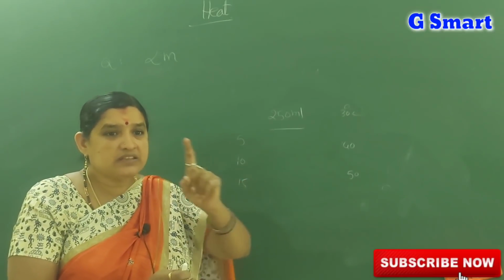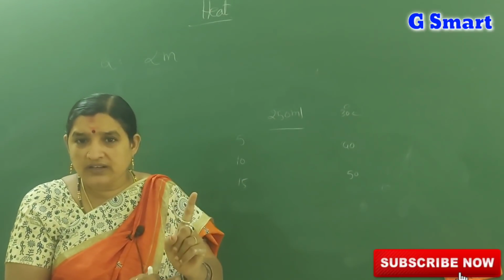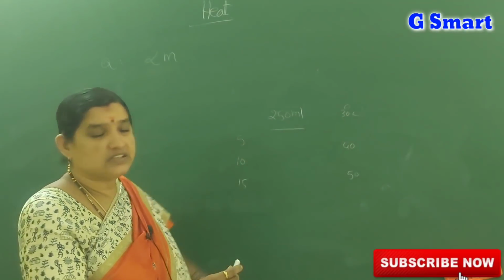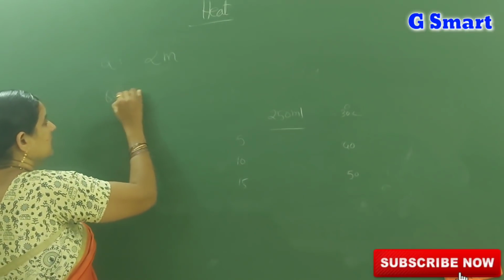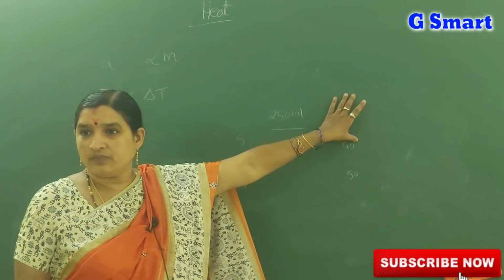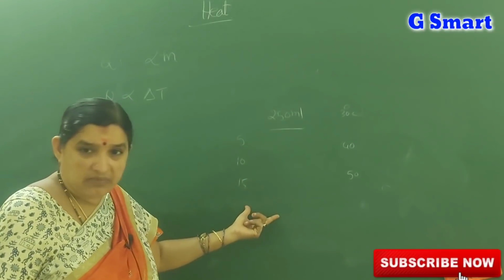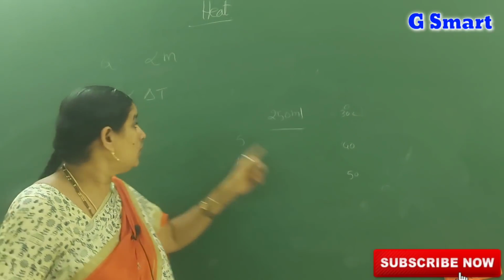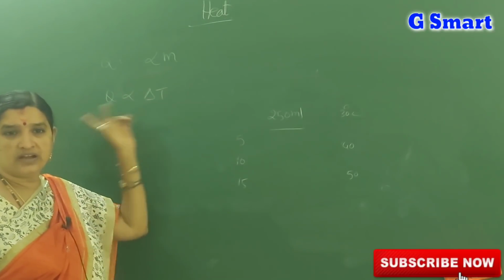The difference in time is 1 unit. For a unit of time, the difference between the temperatures is called delta T. Q is proportional to delta T, the change in temperature also. When the heating time increases, the temperature also increases. Understand? So Q is proportional to delta T.